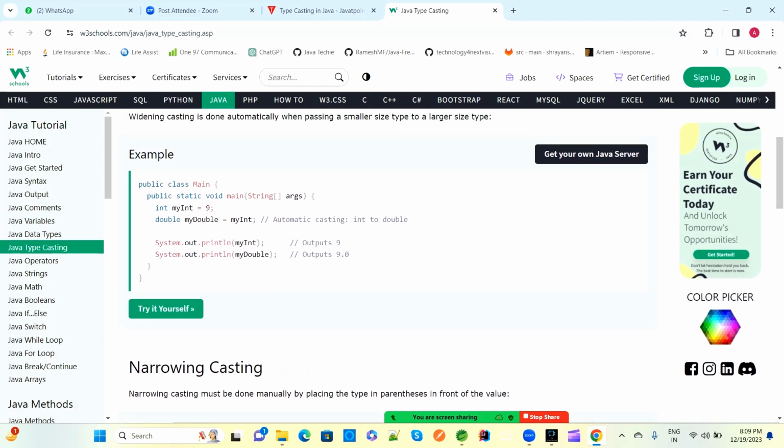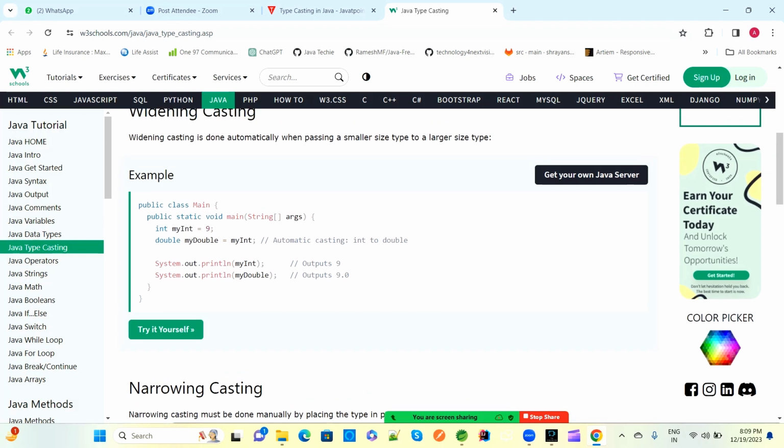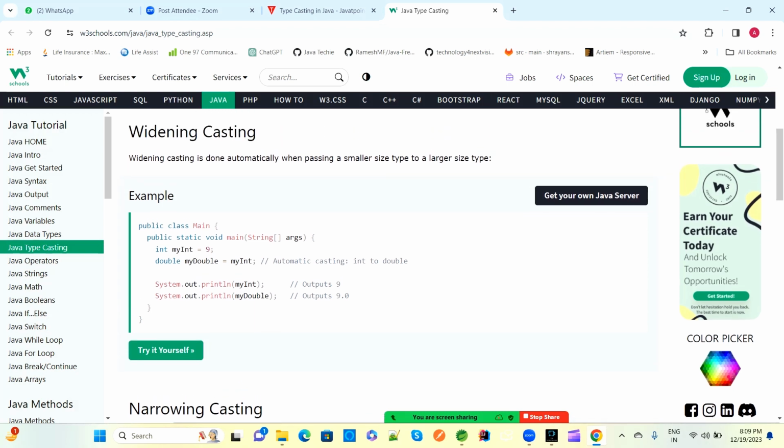See here, this is the main class. Inside that we have a main method. Inside we have my int, integer type. My int is 9. So this is int, and again we have a double, my double.